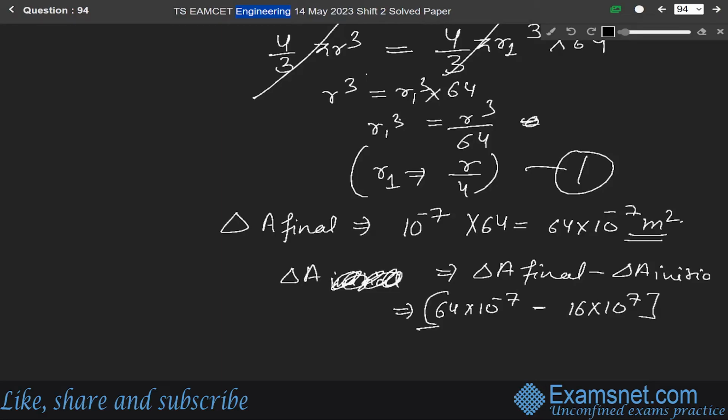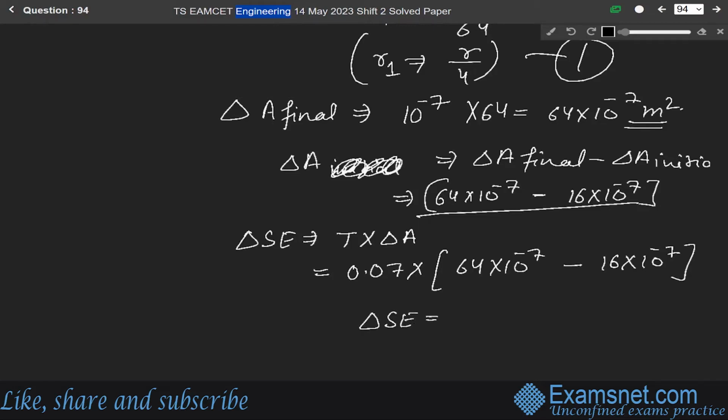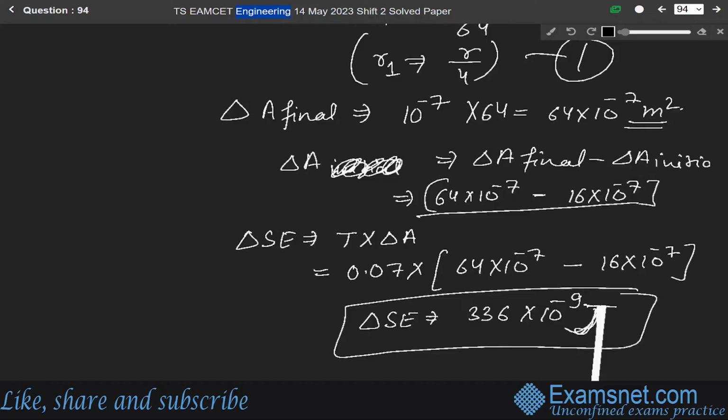Okay, so the surface energy change will be tension into this delta A. So it will be equal to 0.07 into, 64 into 10 to the power minus 7 minus 16 into 10 to the power minus 7. So delta SE will be equal to 336 into 10 to the power minus 9 joule. This is our final answer. Okay.